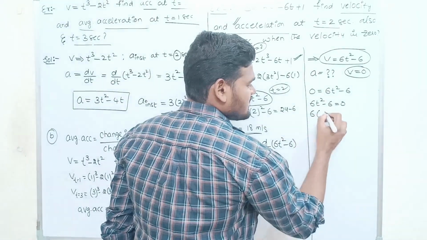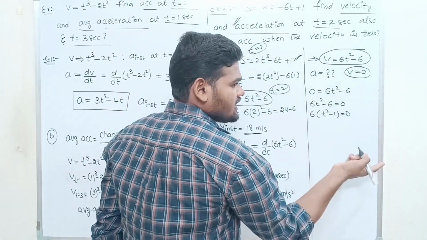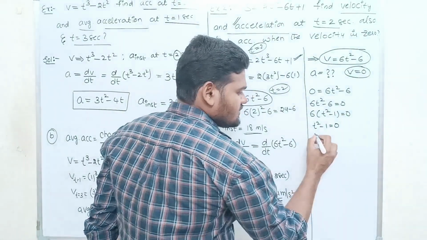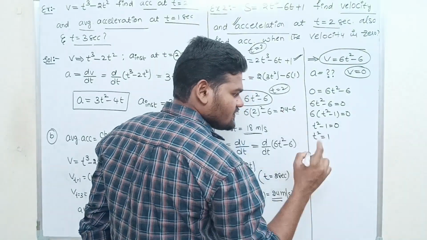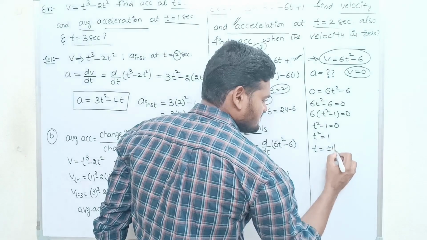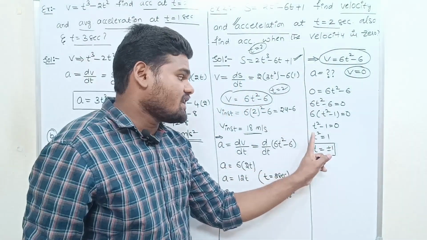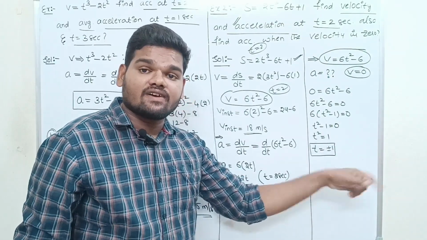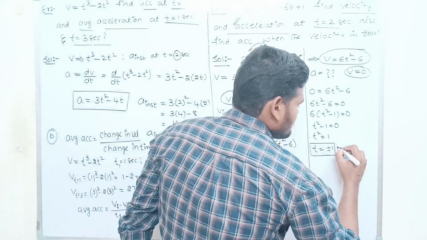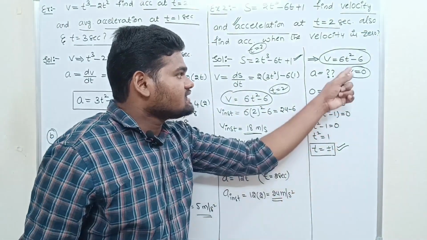Taking 6 common, 6(t² − 1) = 0. If 6 goes to the other side, it becomes 0, so t² − 1 = 0. t² = 1. Then t = ±1. Why plus or minus 1? The square goes to the other side and becomes root 1, and the root of 1 is plus or minus 1. So at t = +1 or t = −1, we get velocity equal to 0.